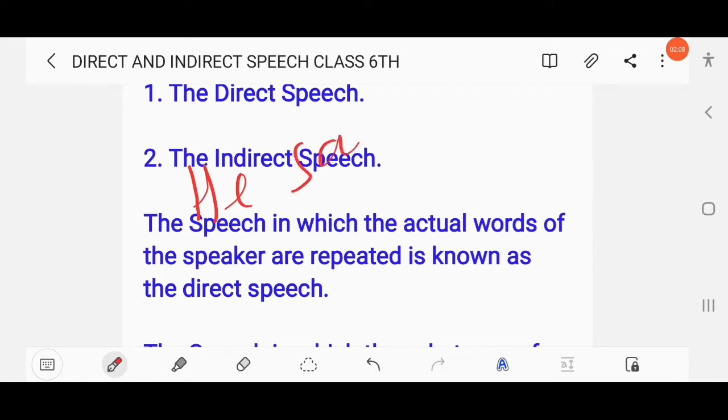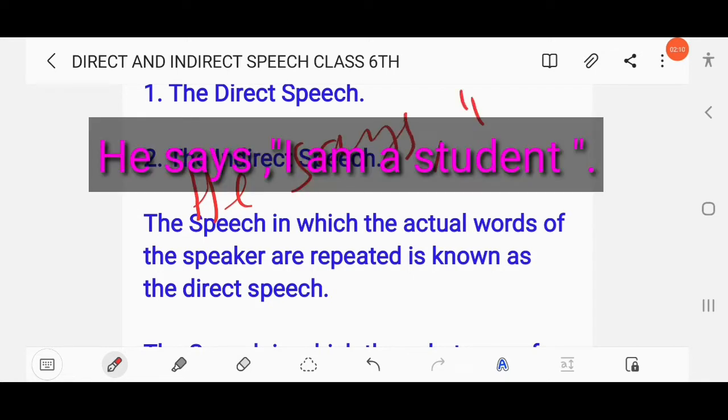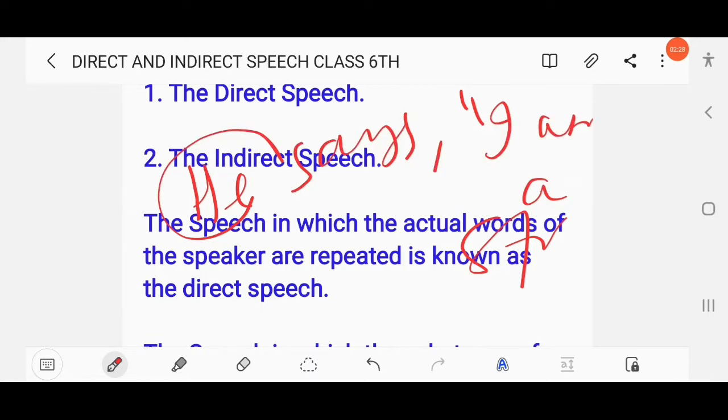He says, I am a student. Here, who is the speaker? He is the speaker, and this is known as direct speech, as the speaker expresses his own words. He says, I am a student. That means I refers to he. And here there is use of a comma as well as inverted commas. So this is direct speech.